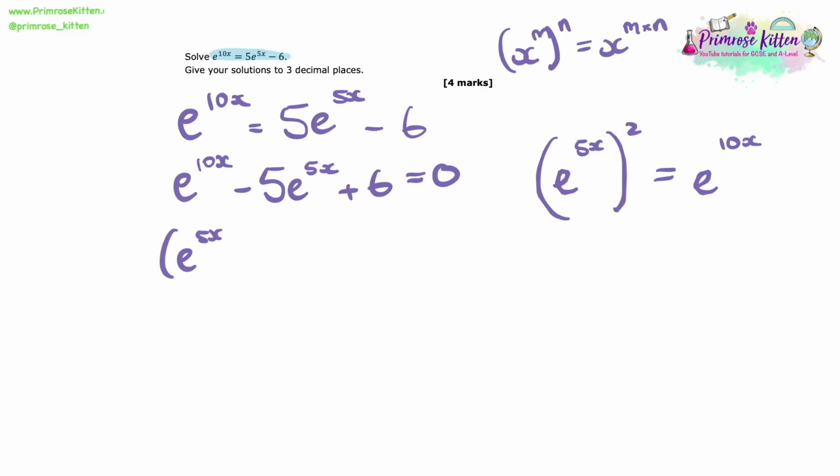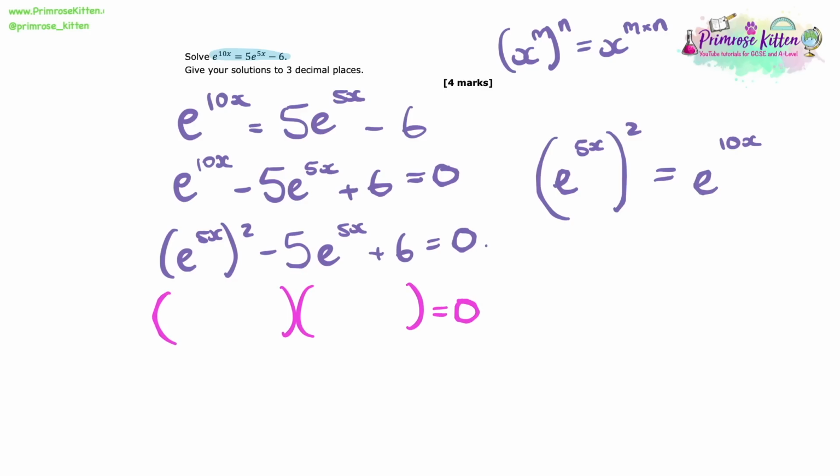So this means what we actually have here is a quadratic equation, and it's of the form e to the 5x squared minus 5 e to the 5x plus 6 equals 0. And so this is something now that we can factorise. We can see it's a quadratic equation. We want two things that multiply together to give us positive 6, and that add together to give us negative 5. Having a little think, I know minus 2 and minus 3 would work. So I'm going to put e to the 5x minus 3 times e to the 5x minus 2.